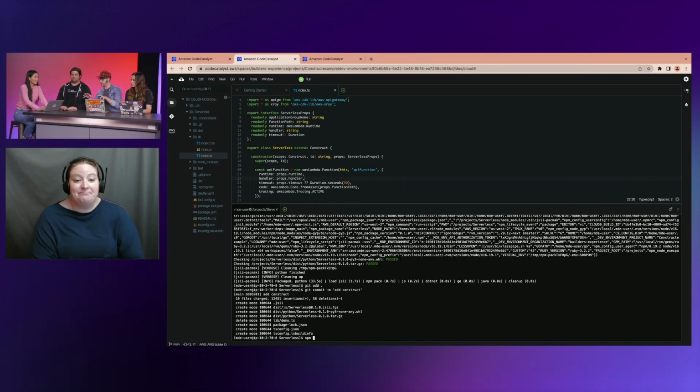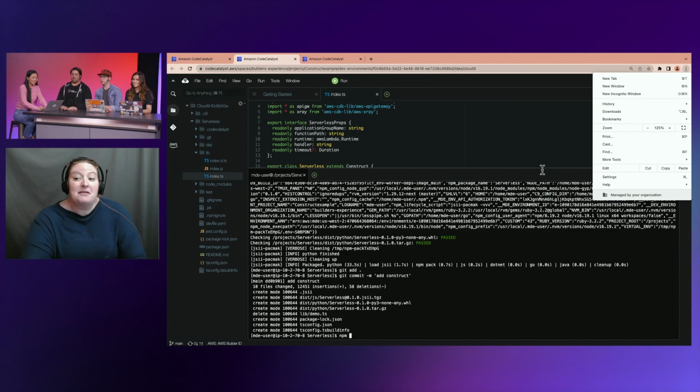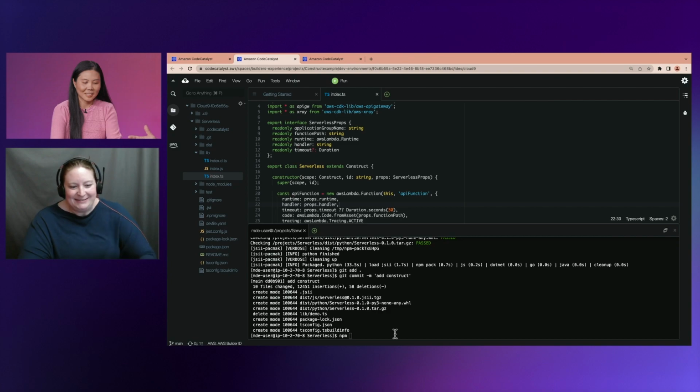Oh, can we make the browser font size a little bit bigger? Maybe. I don't think so. It's okay if not. Let's see. There we go. Look at that. Perfect. Thank you. And that's why she's the expert.